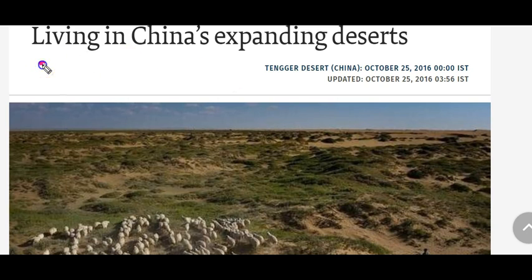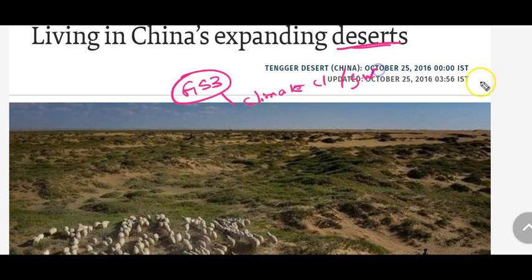The second topic that we are going to discuss is very important, and the article is published in The Hindu newspaper. It deals with China's expanding deserts. China's periphery is becoming deserts, especially in northern China. The article deals with deserts. This topic comes in GS paper 3: climate change and global warming.